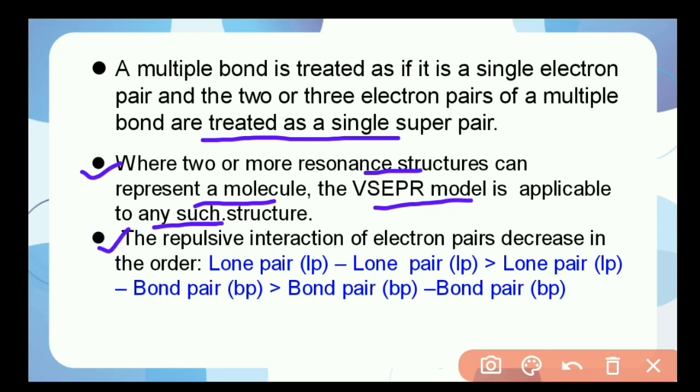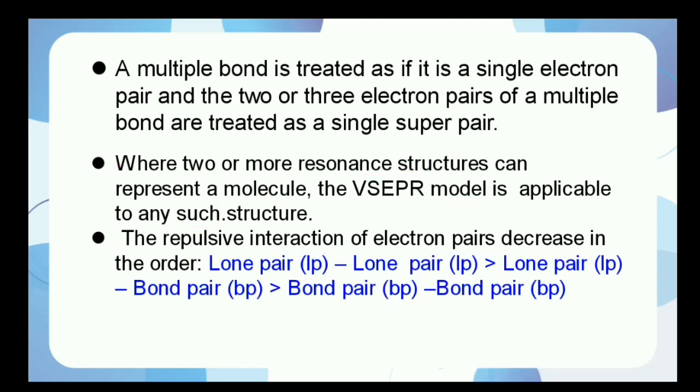For the repulsive interaction of electron pairs, the decreasing order of repulsion is as follows: lone pair–lone pair repulsion is higher than lone pair–bond pair repulsion, and after that bond pair–bond pair repulsion is least. So the highest repulsive force is between lone pair electrons and the least between bond pair electrons.